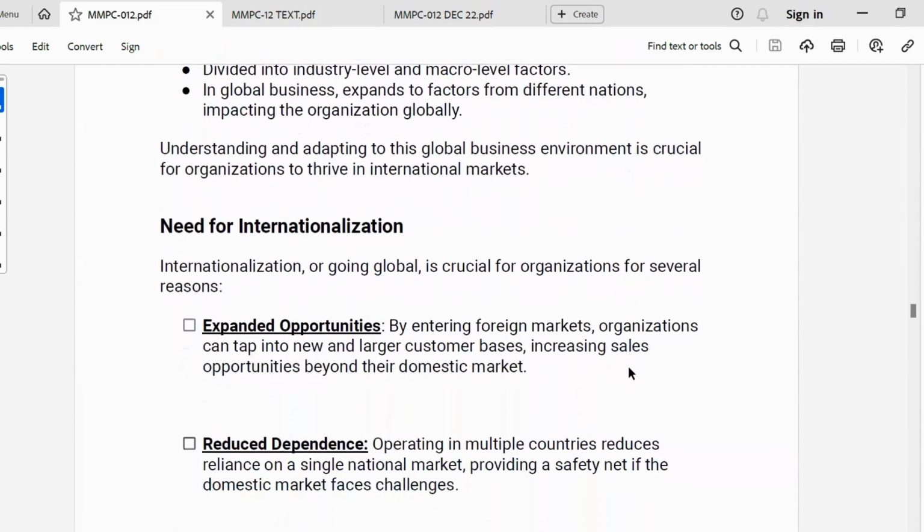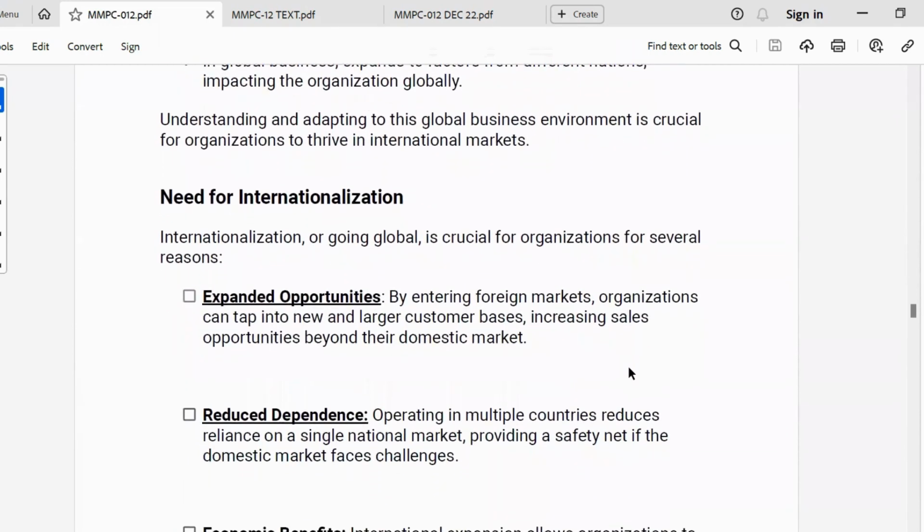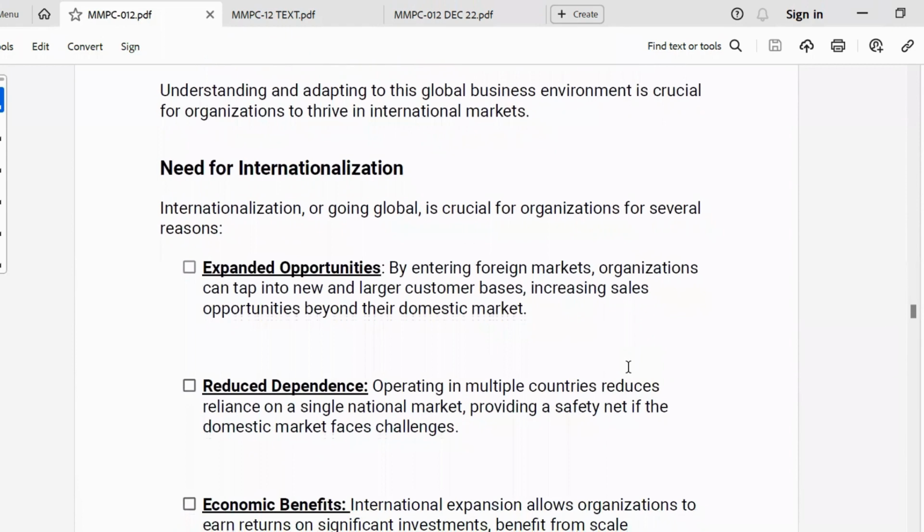And let's see the need for internationalization. Internationalization, or going global, is crucial for organizations for many reasons. One of those reasons is expanded opportunity. With the help of internationalization, we can enter foreign markets, and organizations can tap into new and larger customer bases, and that leads to an increase in sales opportunities beyond their domestic market.